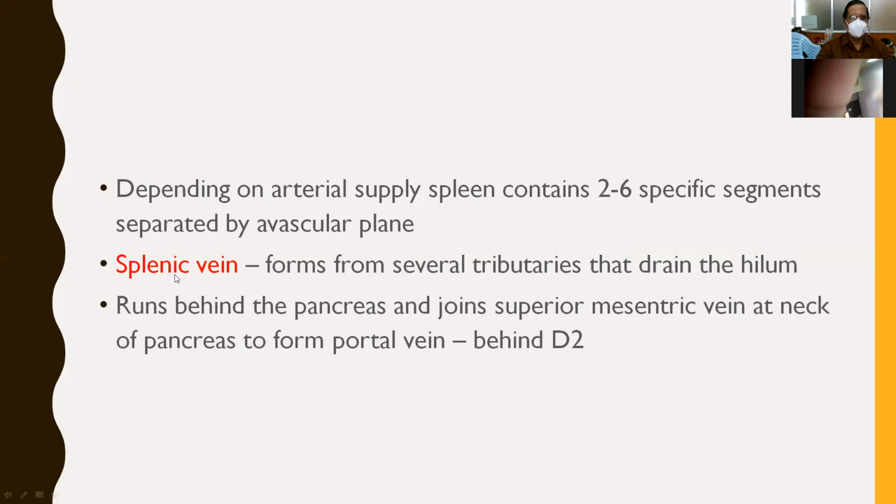And coming to the splenic vein, it forms from several tributaries that drain the hilum, and it runs behind the pancreas and joins the superior mesenteric vein at the neck of the pancreas, forming the portal vein. I already told this in the liver anatomy also. So it runs behind the pancreas and fuses with the superior mesenteric vein at the neck of the pancreas, forming the portal vein.